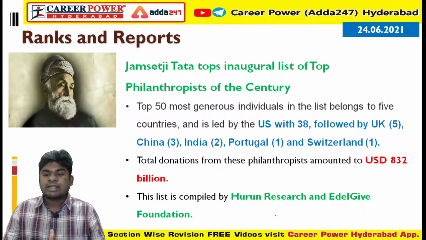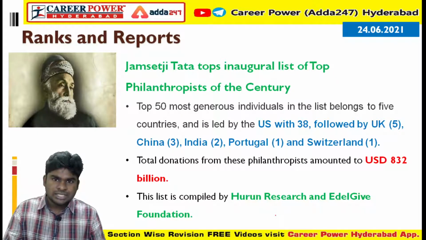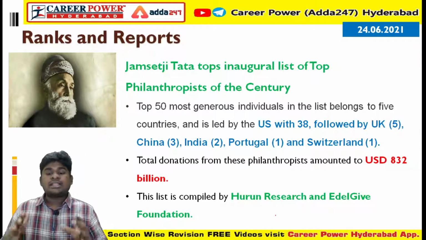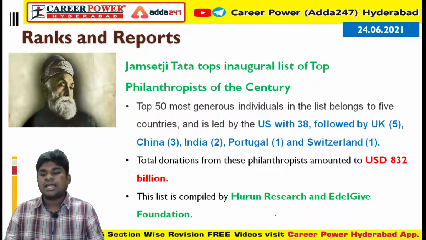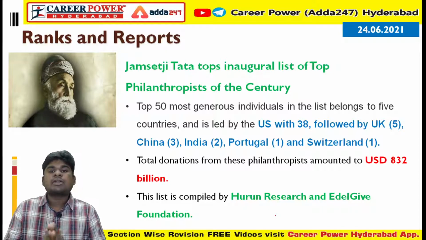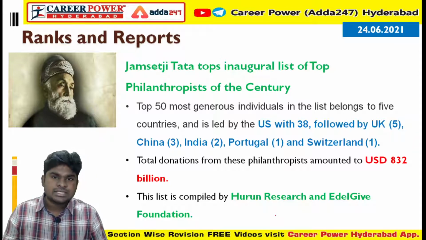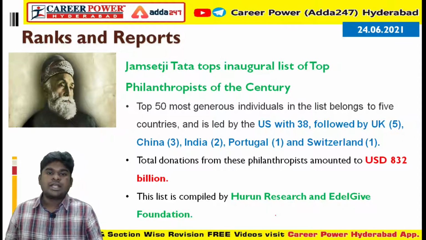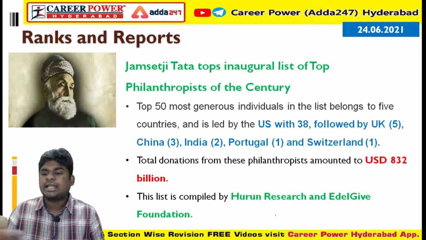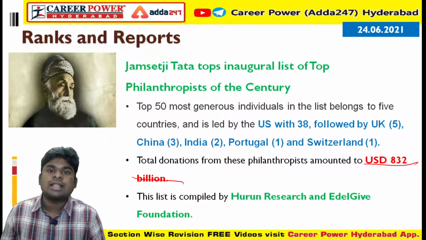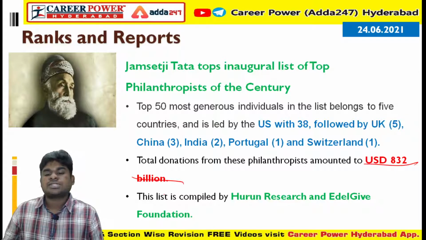This report is given by the Hurren Research and Edelweiss Foundation. They created this report of 50 generous individuals of the past century. Of these 50 individuals, most are from the USA: 38 from USA, 5 from United Kingdom, 3 from China, 2 from India, 1 from Portugal and 1 from Switzerland. The 2 people from India are Jamshedji Tata and Azim Premji. The total donations from these 50 people are nearly 832 billion US dollars. So this is about the philanthropists of the century list.